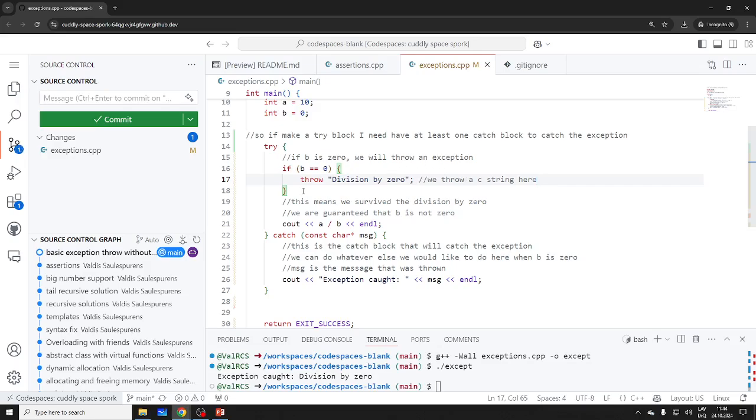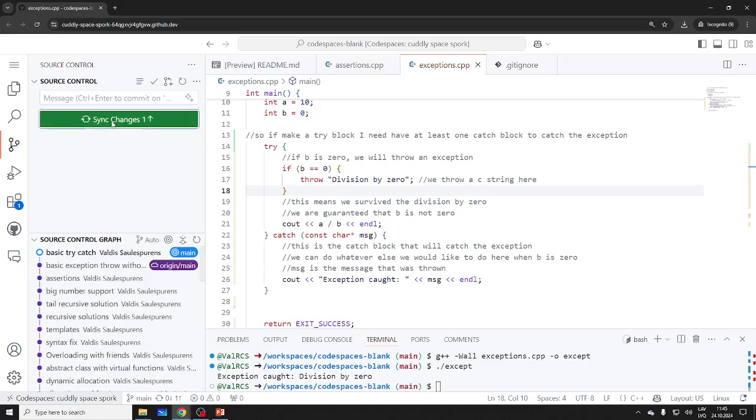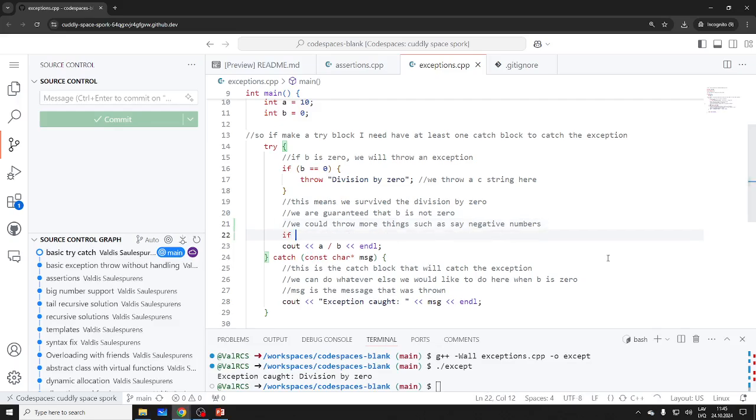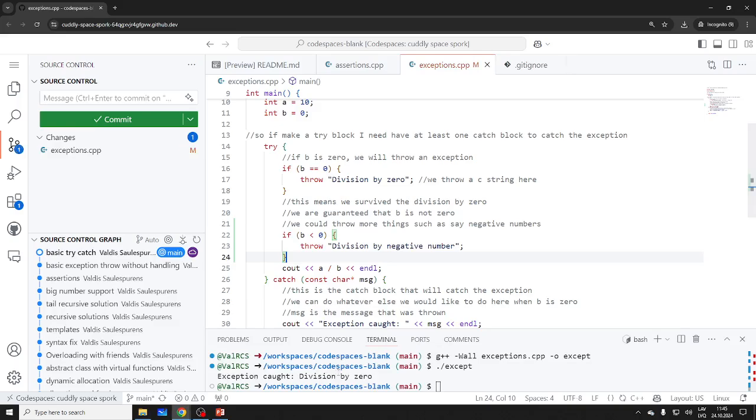So we could do something else. Let's do a basic try catch. Let's add one more. We could throw more things, such as checking for negative numbers. So if b is negative. But is this going to work? Well, it's also going to find this one, right?